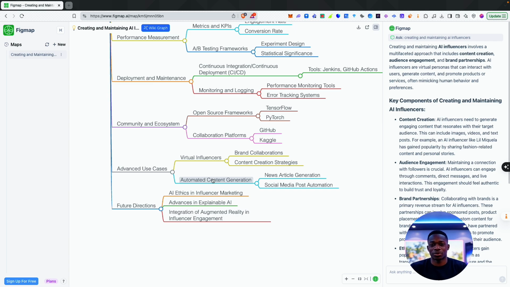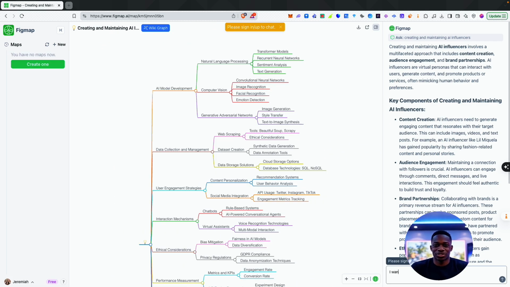I was thinking about this topic from a less technical point of view. My aim is to create an AI influencer that can promote products and services on behalf of my business or for, let's say, user-generated content. We'll send that off.